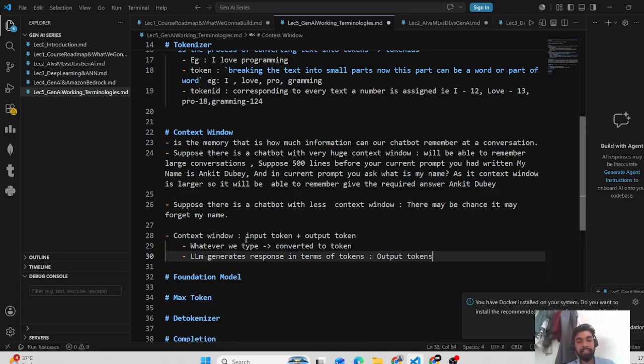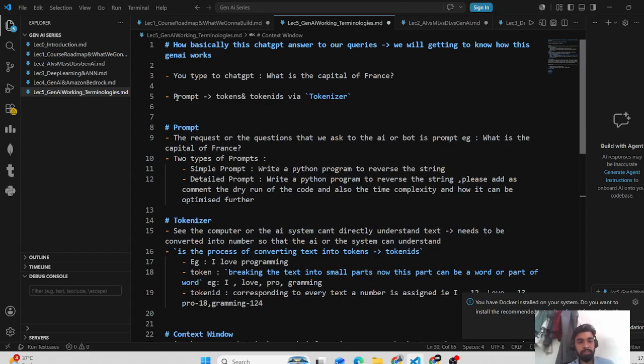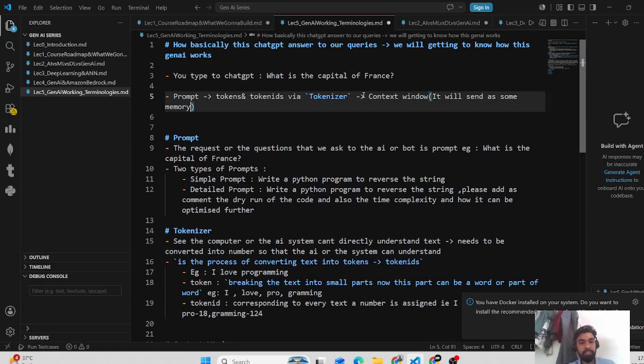So the higher the context window, the higher the memory, and the higher the cost as well. The smaller the context window, the less memory, and the price will automatically be less. So first, the prompt is given and converted to tokens and token IDs via the tokenizer. Then from the context window, it will send some memory.